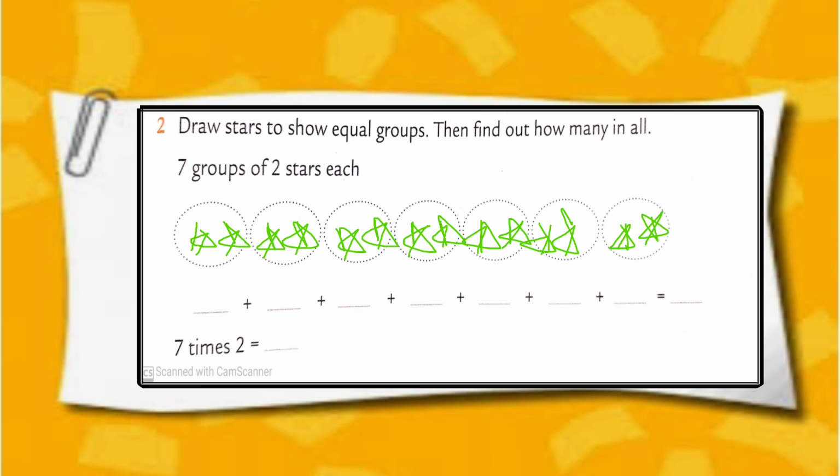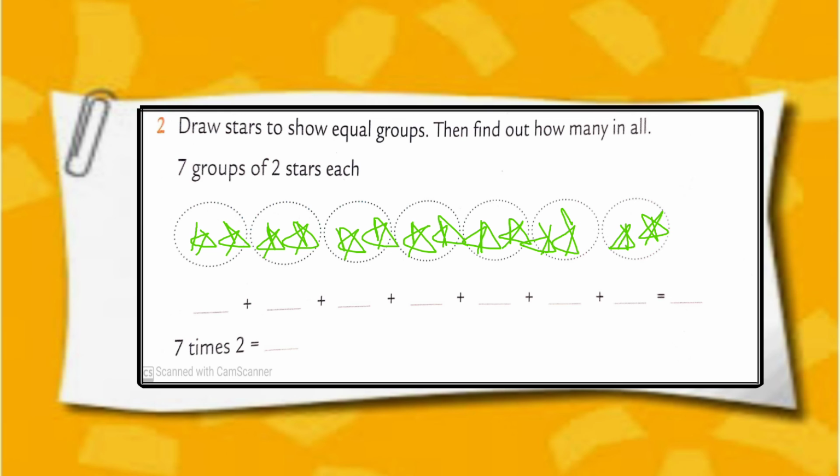In fourth group 1 and 2. In fifth group 1, 2. In sixth group 1 and 2. In seventh group draw 2 stars, 1 and 2.